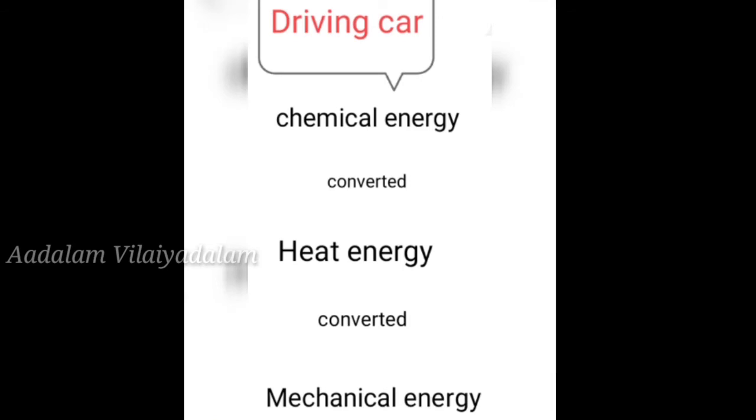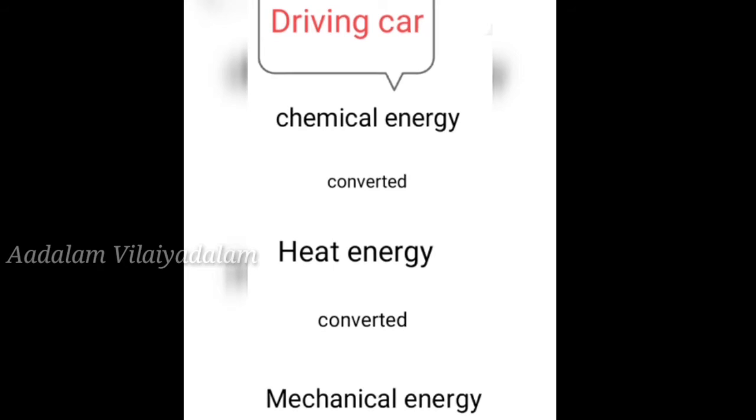We use fuel in the form of petrol or diesel or gas to run vehicles, correct? When this fuel burns in the engine, chemical energy is converted into heat energy. Because burning fuel produces hot gases, which push the piston in the engine to move the vehicle.